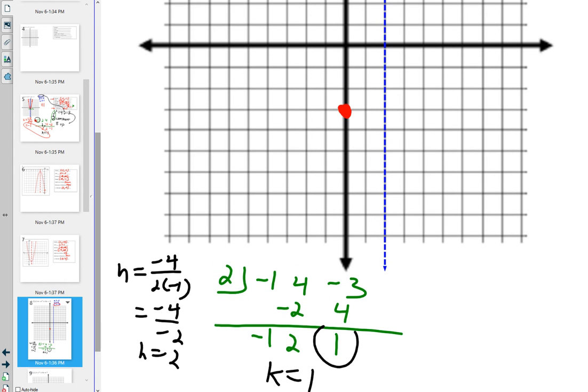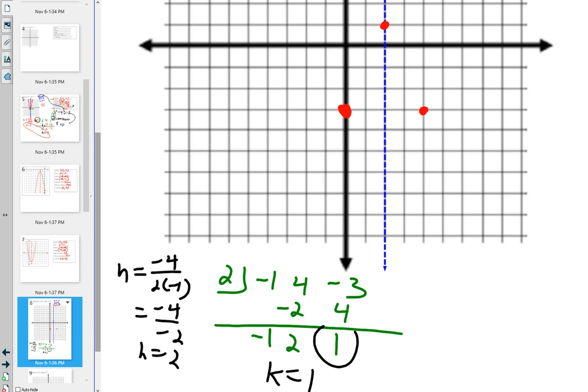All right, so that's my axis of symmetry. This problem here might help you understand the last one, where you were a little bit lost. How did I get to 2? Watch. I know my vertex is going to be at (2, 1), so that's here. I'm looking for 5 points. The y-intercept, how far away is it from the axis? 2. So if I go 2 on the other side, now I have my 3rd point.